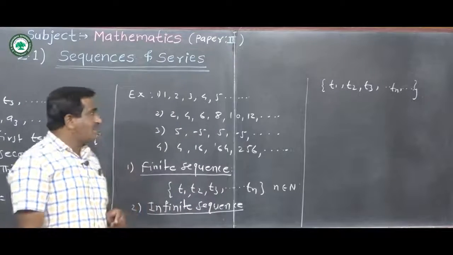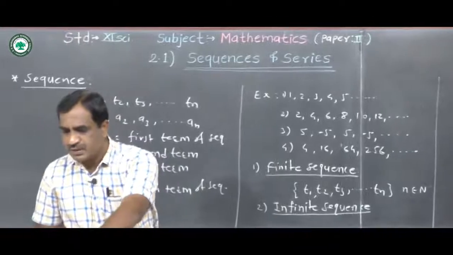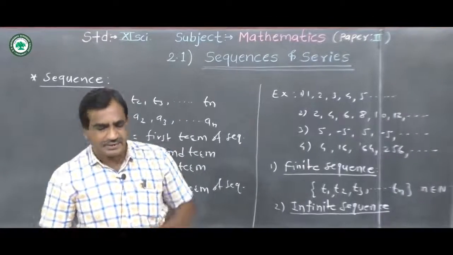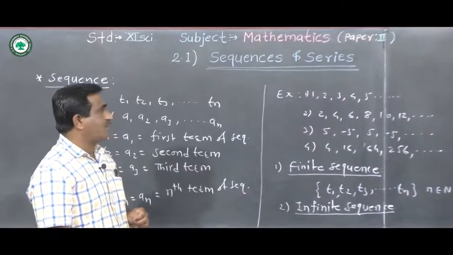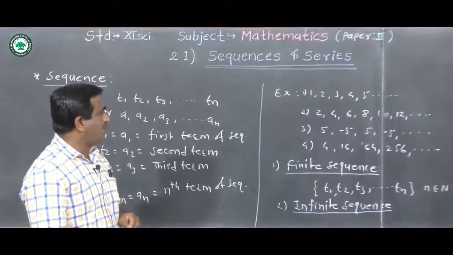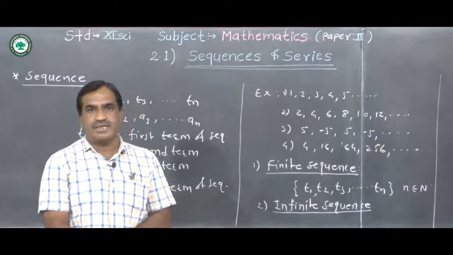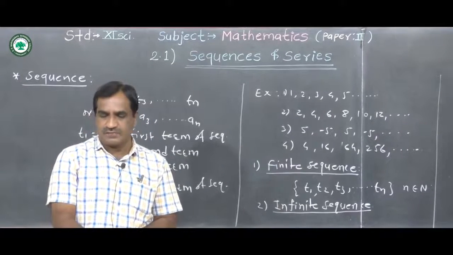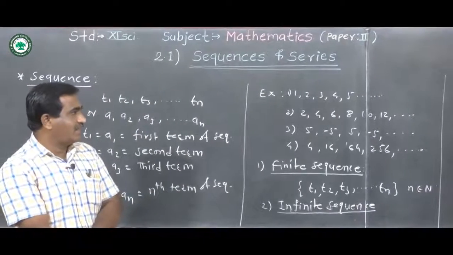Now, the sequence which follows or forms some specific pattern is called a progressive sequence, for example arithmetic progression or arithmetic sequence.